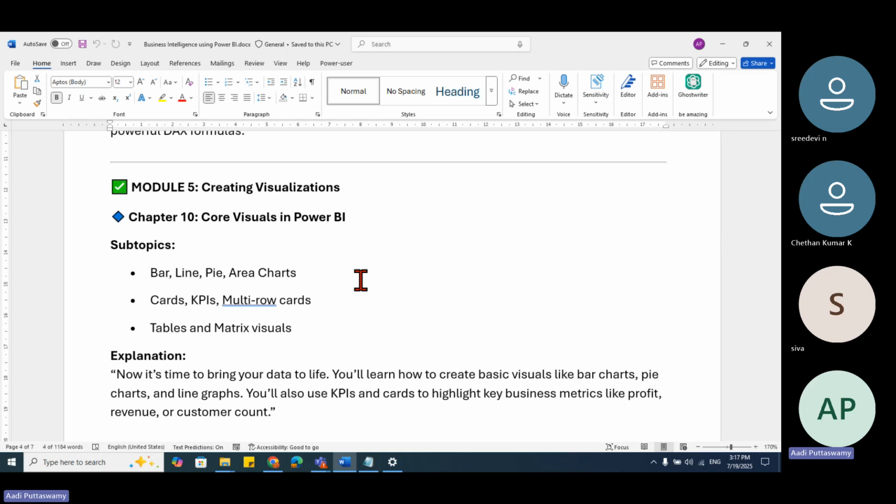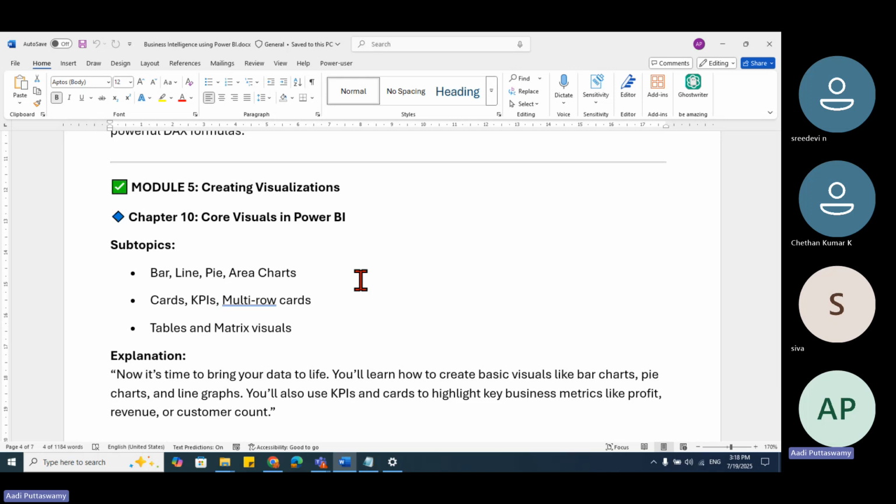Here, we call them visualizations. But here we have maps. We can also have images, infographics. Apart from that, we also have AI visualizations, artificial intelligence visualizations. Then we have something called question answers, key influencers, decomposition tree. Very nice charts are there.